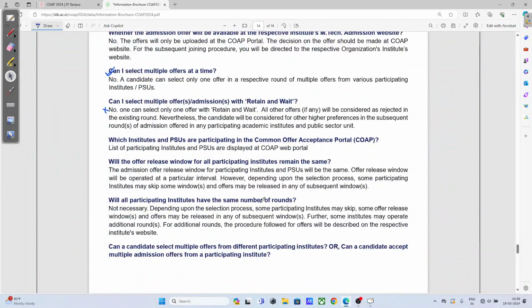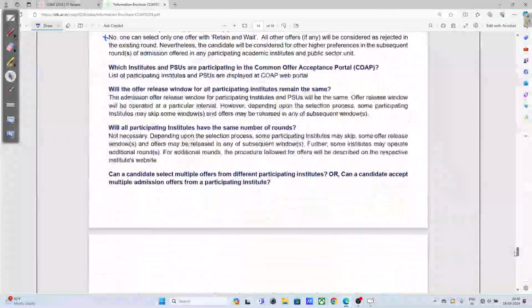Will all participating institutes have the same number of rounds? Not necessary. If they think their seats are vacant or they don't need to be involved in more rounds, they won't be participating.